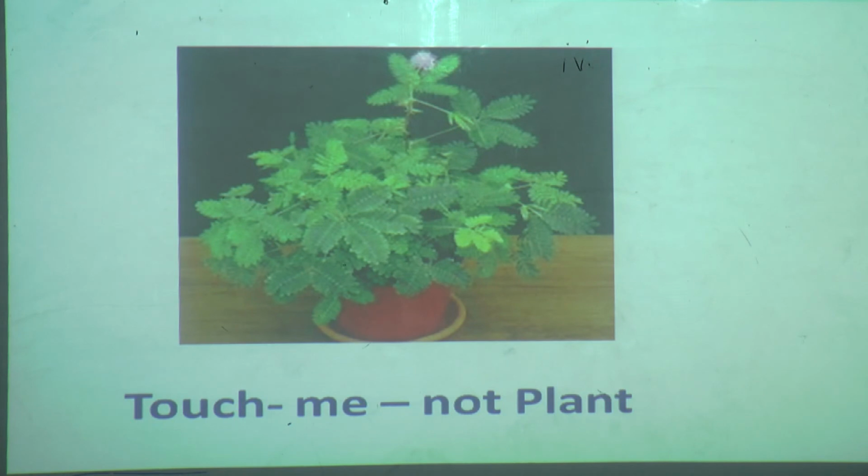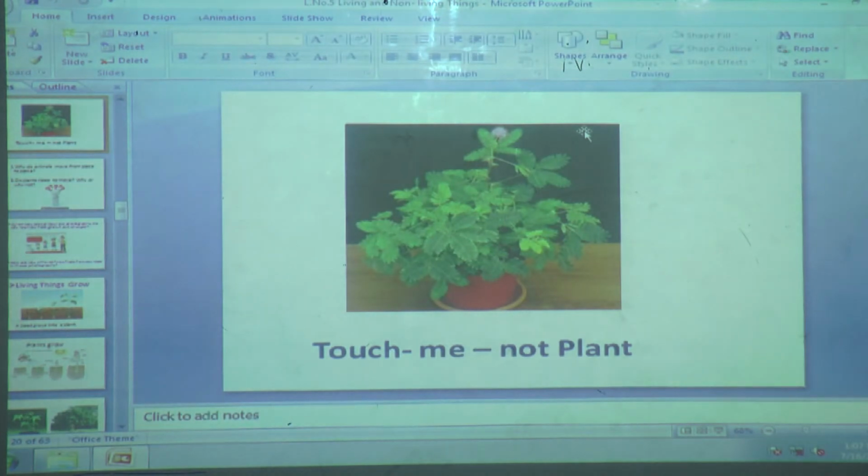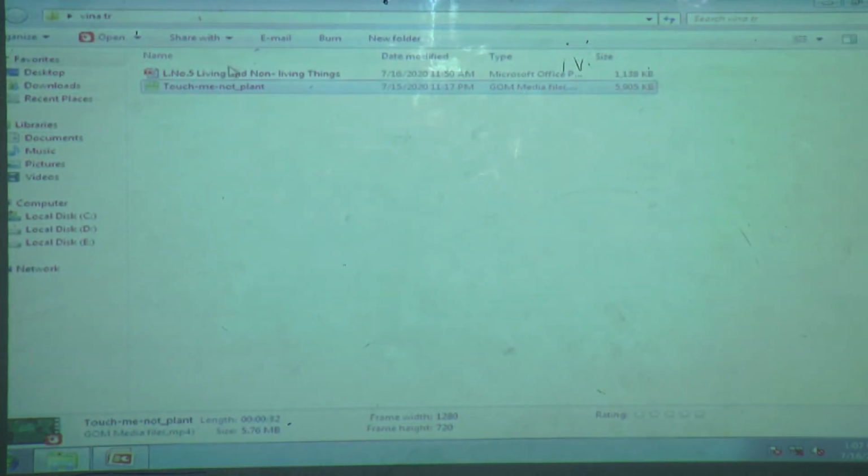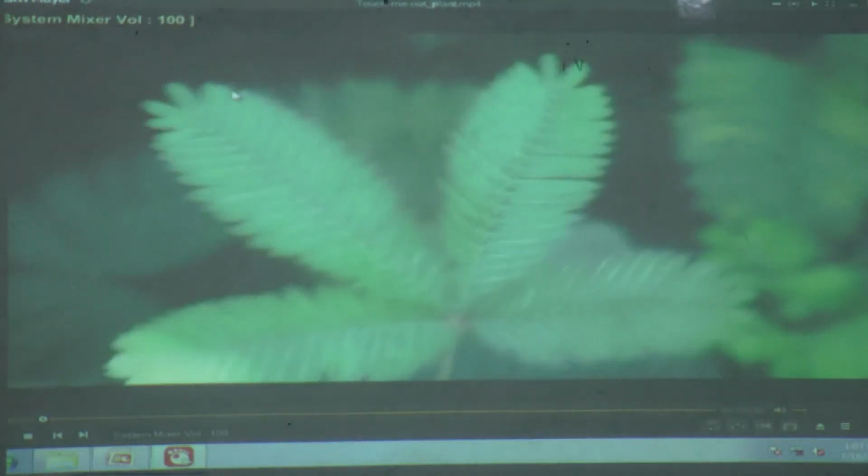Now, what about the touch me not plant? See, the leaves of the touch me not plant move when touched. We'll see one video of how they move. I'll show you one small video. See this? These are the touch me not leaves.